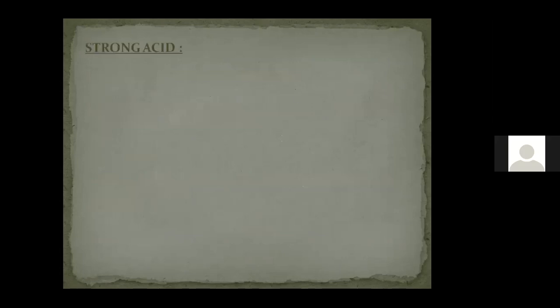The next is about strong acid and weak acid. So what is a strong acid? What is a weak acid? For any chemical to be called a strong acid or a weak acid, based on which factor can we say strong or weak? Any idea?